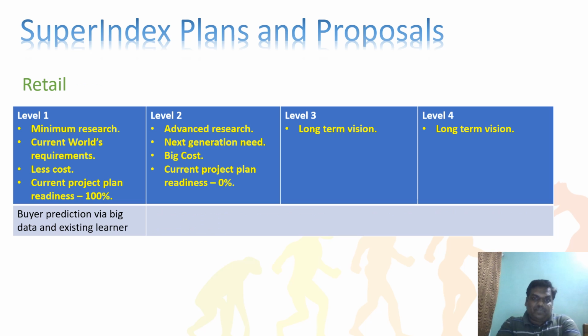Okay, coming to the next one, retail. Retail is buyer prediction via big data and existing learner. So this is the proposal we are giving for the retail industry. Buyer prediction, like what is the nature of the buyer and how the things are happening. That is from the big data we need to analyze. It's not in the small data, from the existing learner, like what patterns we have. We have a lot of options for this particular analysis, the algorithms, and SuperIndex LLM also will help, the Indian linguistic language module, right?